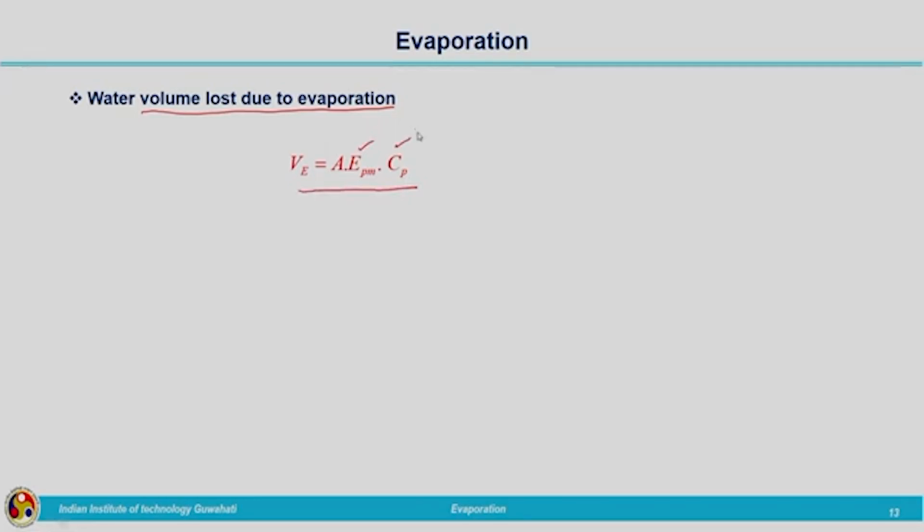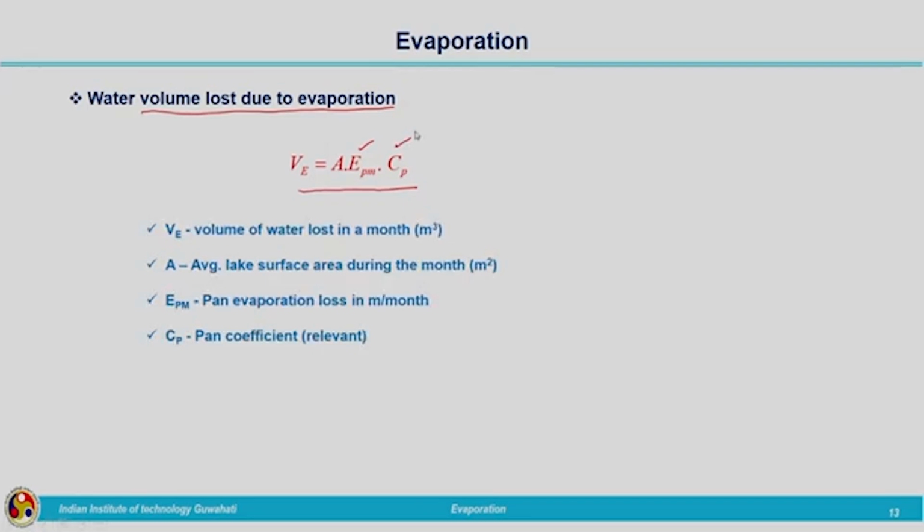What is A? A is the average lake surface area and VE is the volume of water lost in a month. Depending on the problem, that time period may be a month, it may be a day, but that time period should be properly used. It should be the same for all the variables.